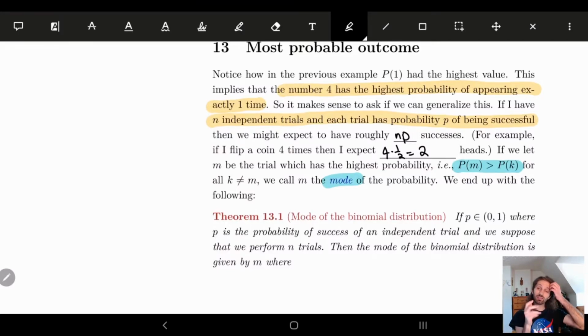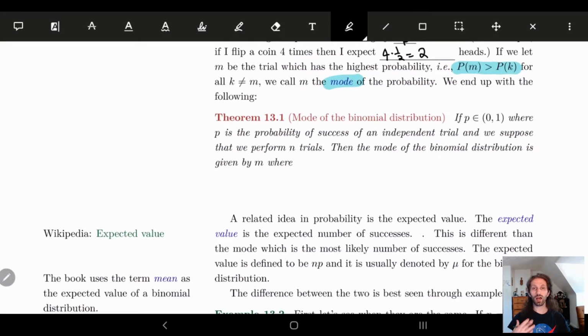So in our case from above, 1 was the mode. It's the number of 4s that will appear with highest probability. So now the question becomes, how do we calculate this? We know it has to be around n times p because that's the average.